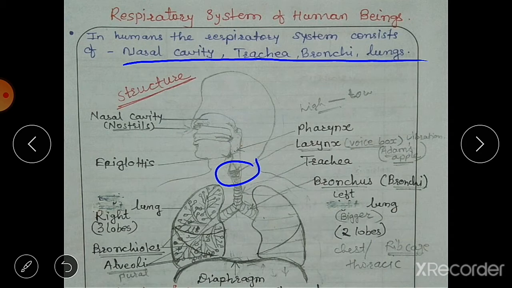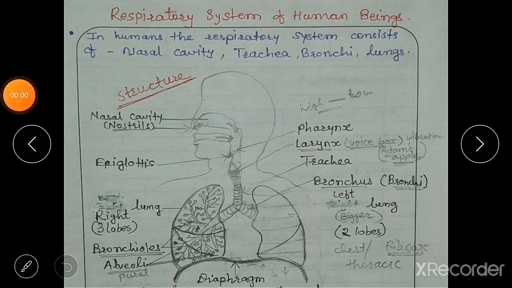In males it is prominent. In males you can see this larynx or voice box from outside also. You can see it clearly in males, and it is also known as Adam's apple. It is known as Adam's apple in males. In females it is not so prominent. Okay, then here you can see